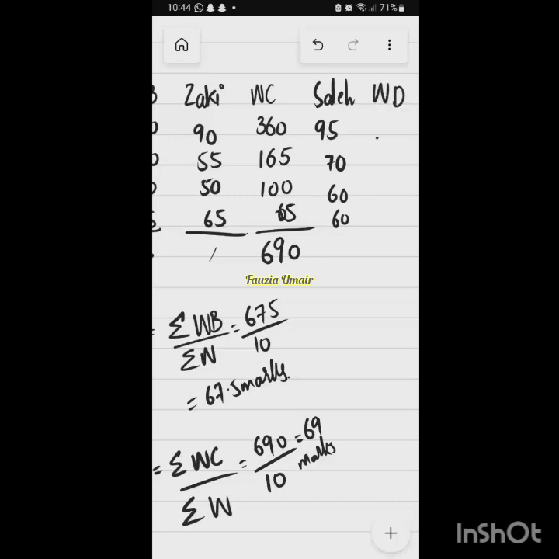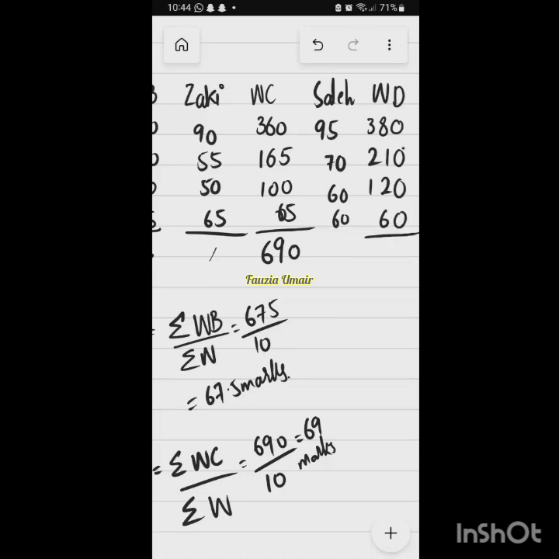So if you multiply 95 with 4, the answer would be 380. 380. So 70 into 3 is 210. 60 into 2 is 120. And 60 into 1 is 60. This is how the weightage is changing.